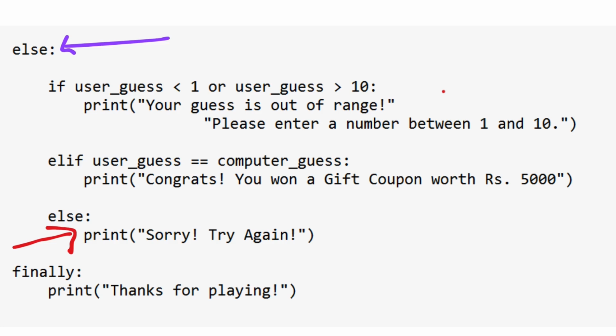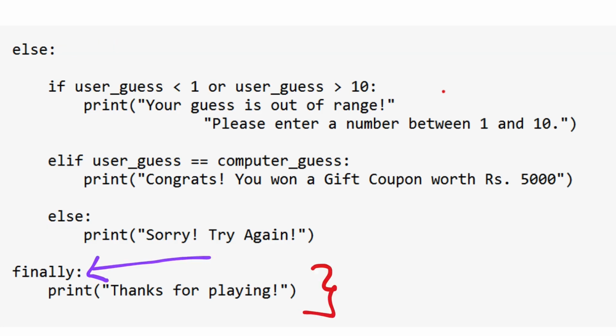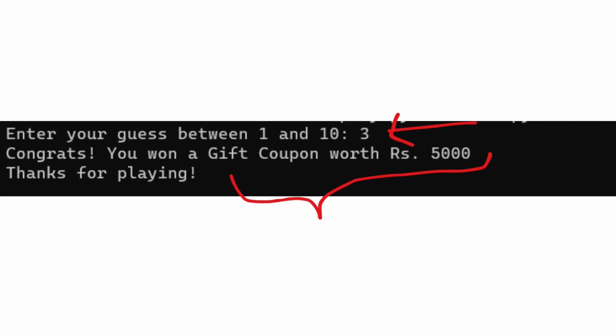Fine. And now comes the finally block. The code inside this block will be executed no matter what. And here it just displays the thanks for playing message. So when you create programs of your own, include the code which has to be executed at any cost inside this finally block. Okay, so see, this is the output.